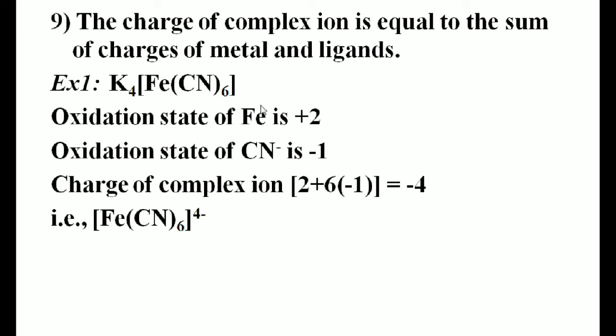Therefore, the charge of the complex ion is 2 plus 6 times -1, which equals -4. Therefore, -4 is the charge of the complex ion, that is [Fe(CN)6]4-. Therefore, the charge of the complex ion is equal to the sum of the charges of metal and ligands. This is postulate number 9.